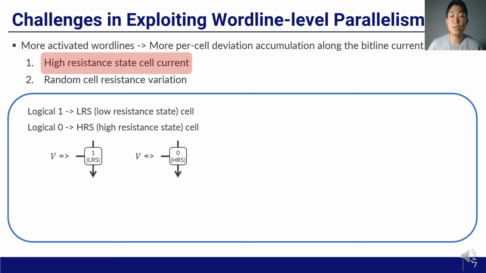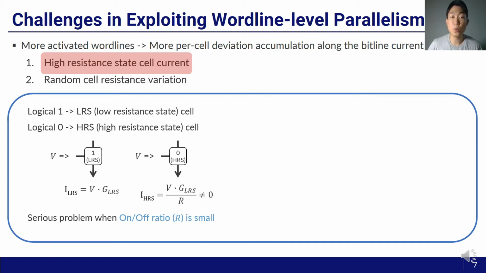Low resistance state cells, or LRS cells, pass a certain amount of current when activated, which we call I_LRS. And ideally, to represent logical 0, high resistance state cells, or HRS cells, should not pass any current even when activated. However, in practice, HRS cells pass non-zero current as much as I_HRS. The ratio between I_LRS and I_HRS is called the on-off ratio, which we denote as R. When the on-off ratio is small, the impact of unwanted current shift by HRS cell current becomes significant.